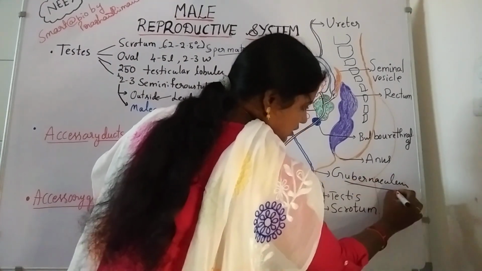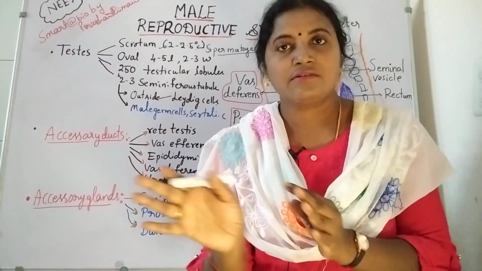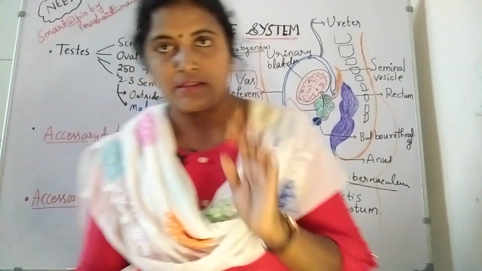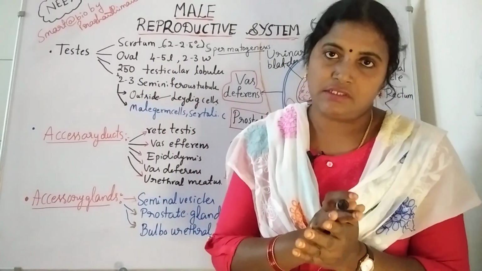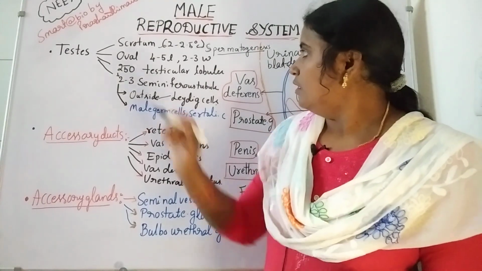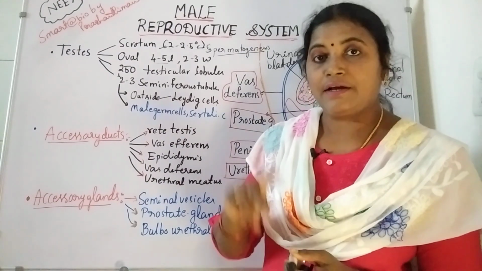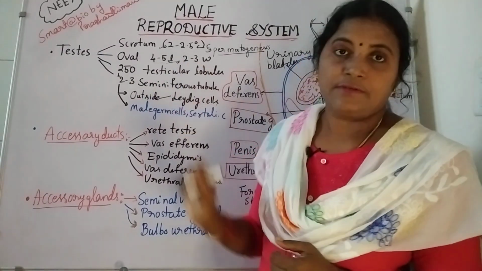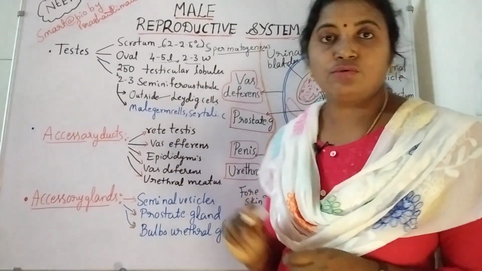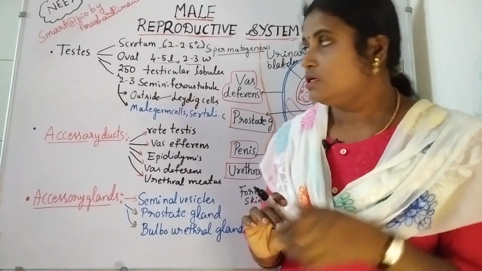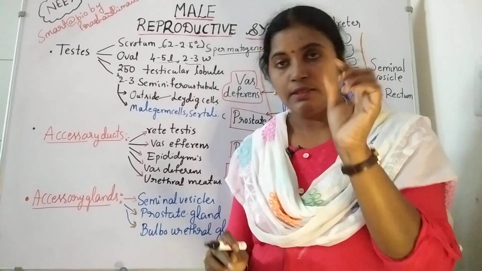Very important structure. Gubernaculum is a fibrous cord. It is responsible for attaching the testis to the abdominal wall. That's it. Next one, what is the measurement of the testis? Maximum it will be 4 to 5 centimeters length and 2 to 3 centimeters width. So here 4 to 5 length and 2 to 3 width of the testis.